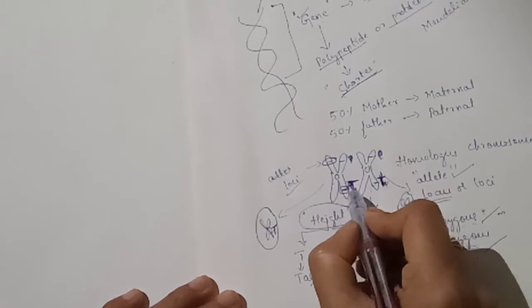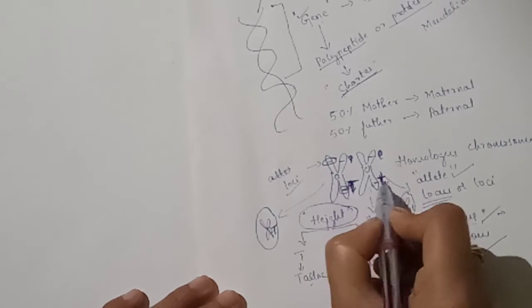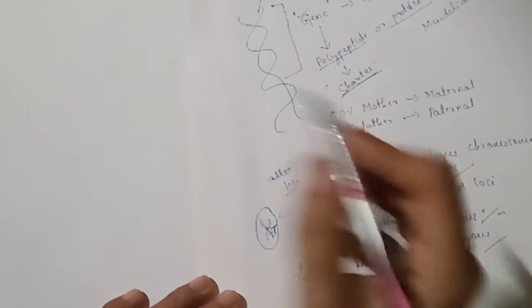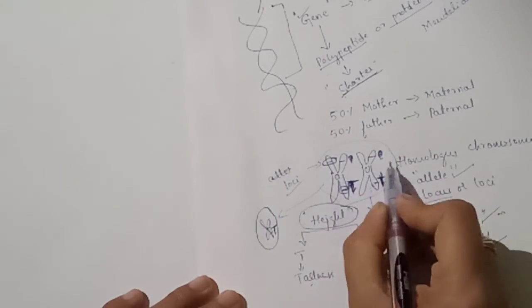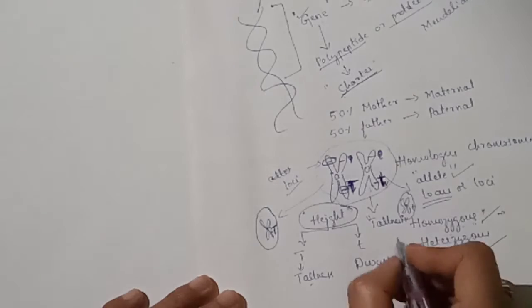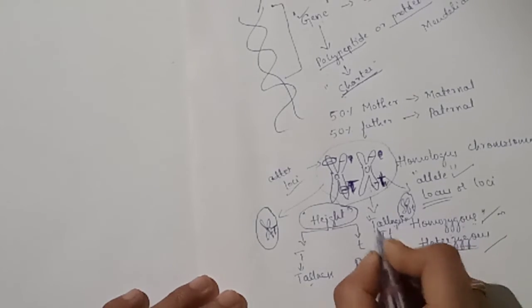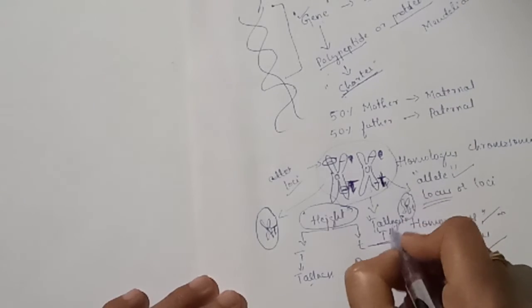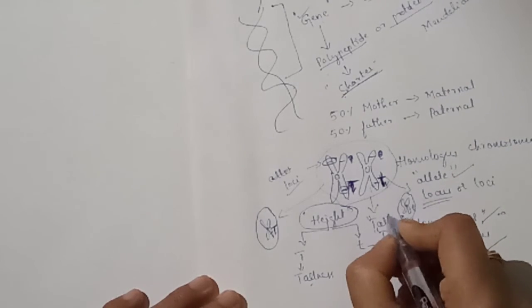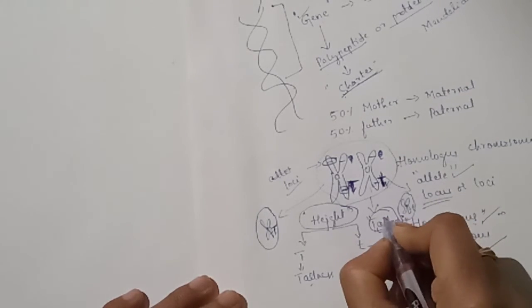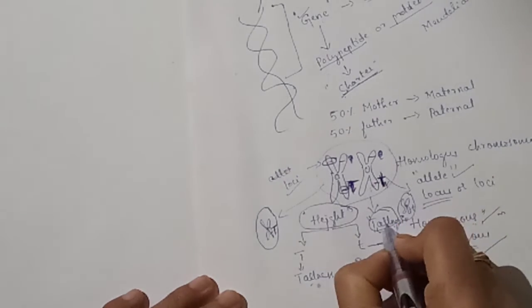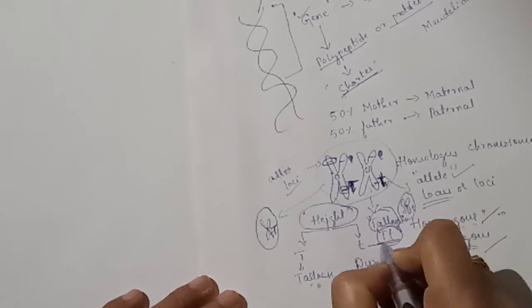Understood? These are known as capital T and small t. This is the genetic constituent of this organism. Capital T and small t are the genetic constituent of this plant. That is called the genotype of this plant. And the character it expressed is tallness. That is the phenotype of that organism. Phenotype is tall and genotype is capital T small t.